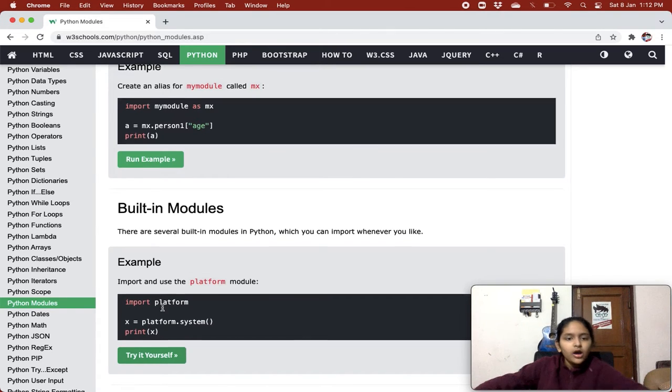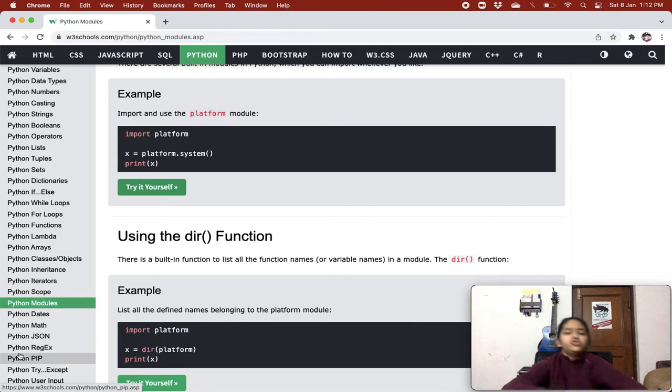Okay, so now it's another built-in function, another module, which is dir. Direction. So the direction function, what it does is, this direction function is very cool.